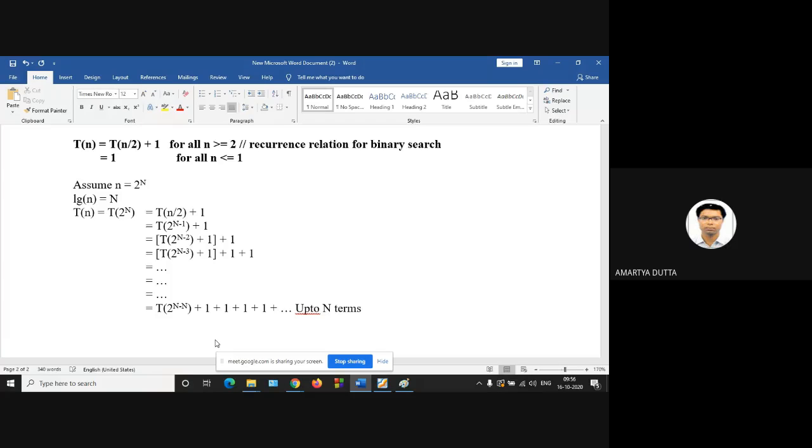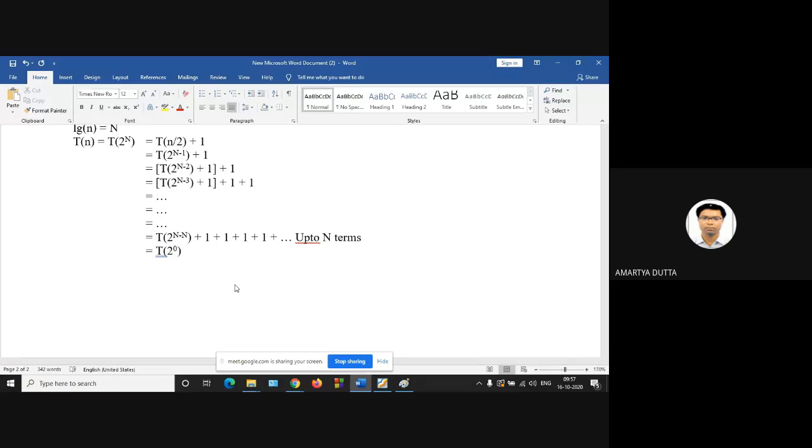So this will be 2 to the power 0. What is the value of 2 to the power 0? 1. So T of 1 is given.